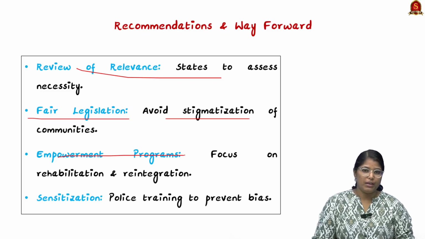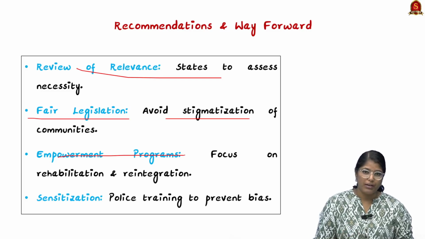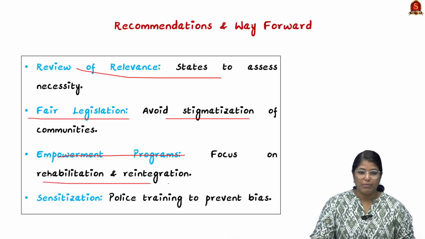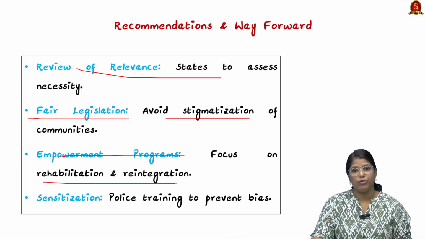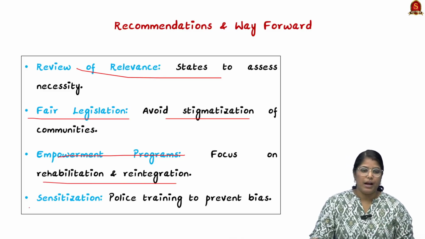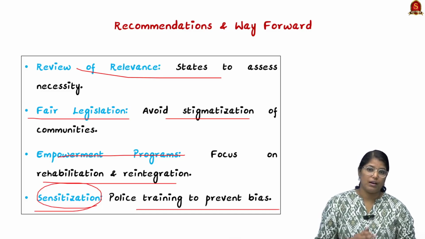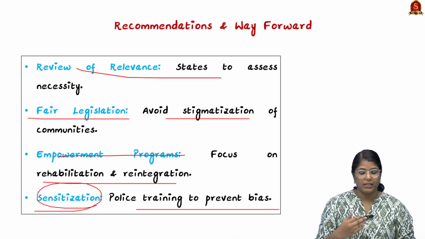So when people are empowered by giving upskilling, they will focus on rehabilitation and reintegration instead of going to crime. And we have to bring in a lot of sensitization, and even police training to prevent biases should be brought in, and this can be done through capacity building as well as training.